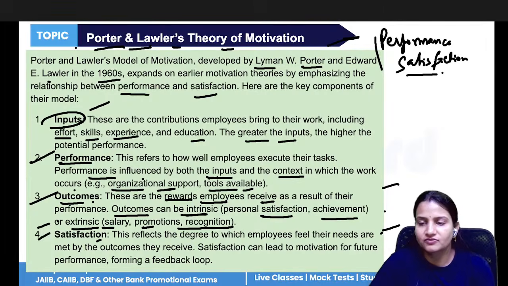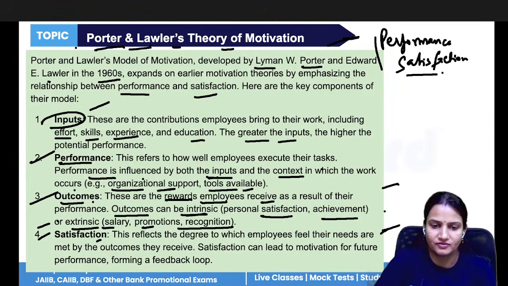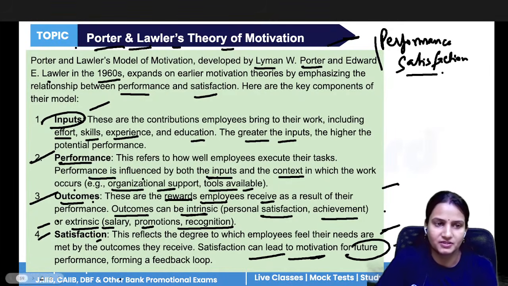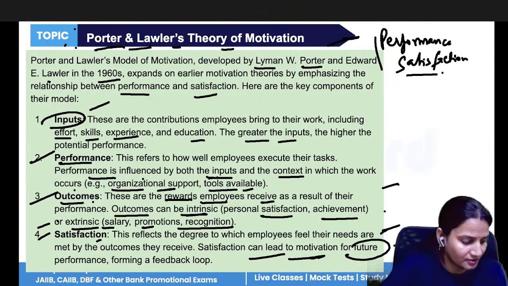And satisfaction is what? If your performance is good, if your result is good, then definitely you will be more and more satisfied. Satisfaction leads to motivation for future performance. This was given by Porter and Lawler.